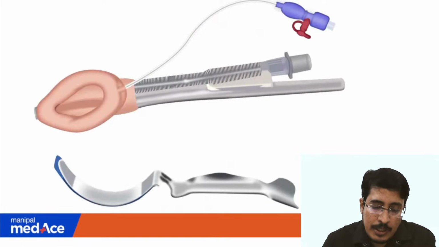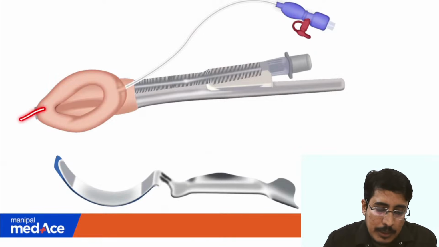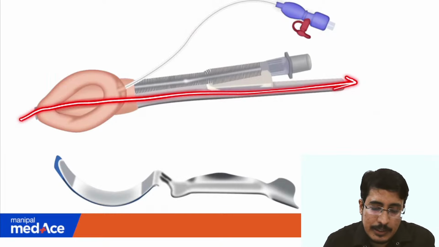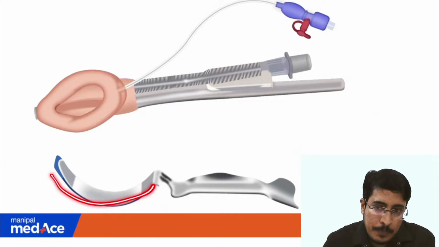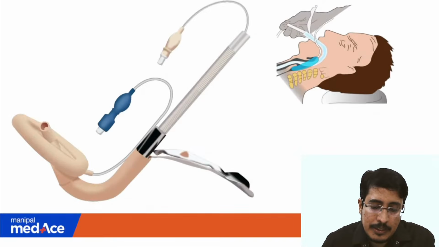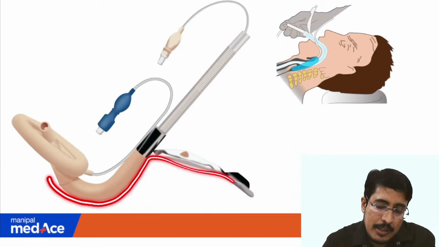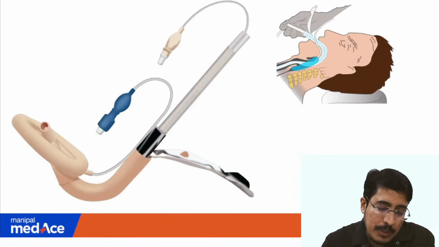Okay, we have the LMA Proseal. This also has a separate gastric outlet channel like this, and it needs a handle for insertion. Just like this, we have the LMA Fast Track, which also needs a handle, and it has a preformed curvature.